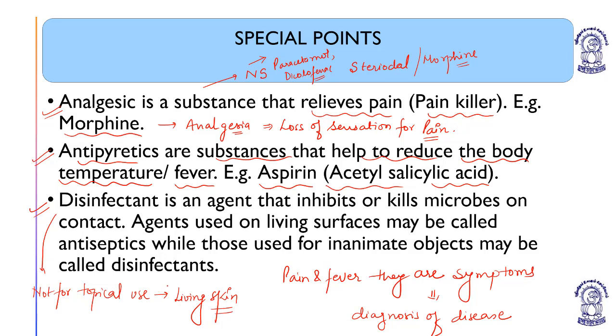Agents used on living surfaces are known as what? Antiseptics. The disinfectant examples are Lysol or phenyl, and antiseptic examples are Dettol and Savlon, they all are antiseptics. So this is the difference between disinfectants and antiseptics.